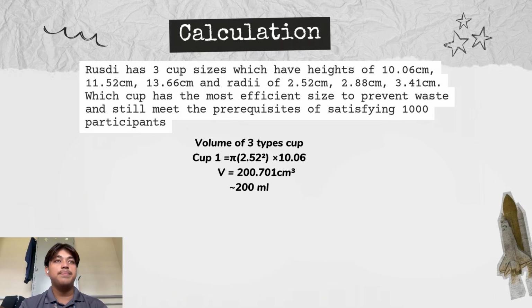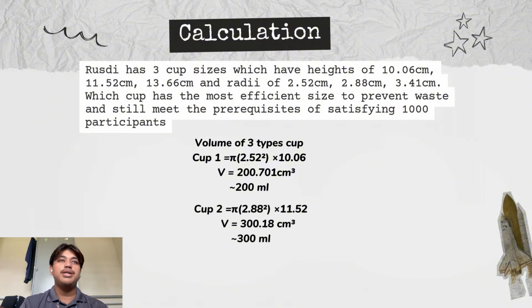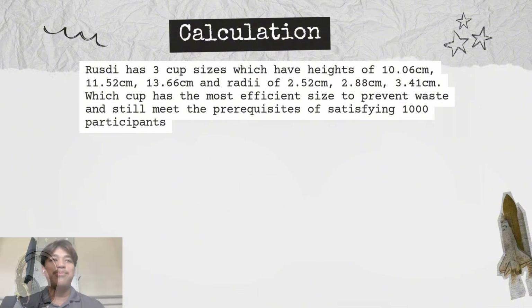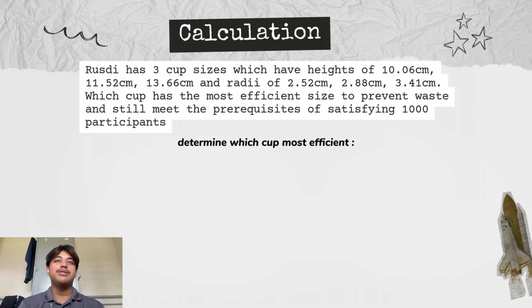Same goes to the second cup, pi times 2.88 square times 11.52 equals 300.18 cm cube, which is 300 milliliters. The last cup, pi times 3.41 square times 13.66, which will get 499.01 cm cube, which is 499 milliliters. So now we have all of the information that can be used to determine which cup is most efficient.